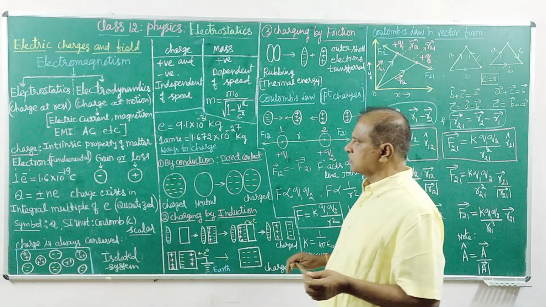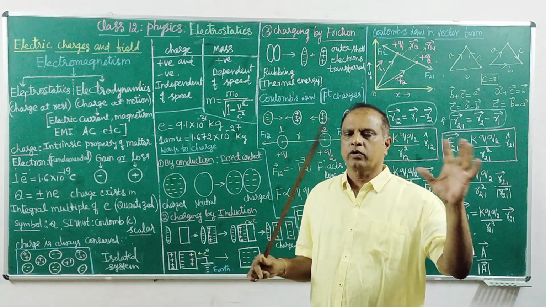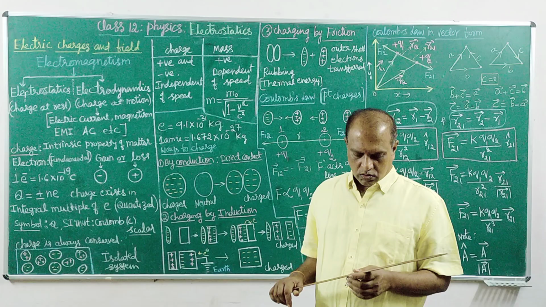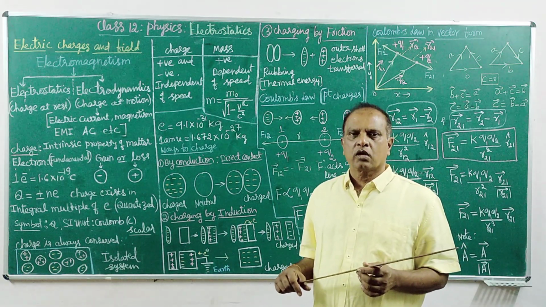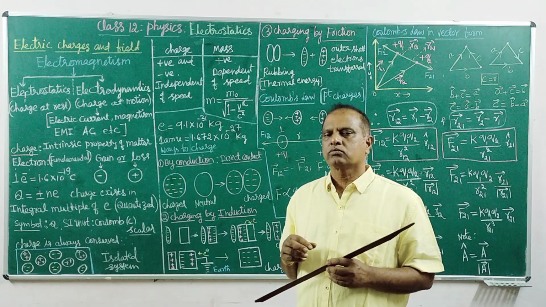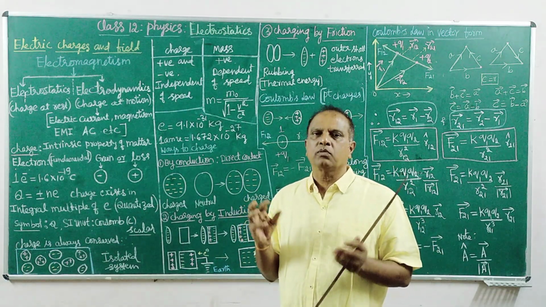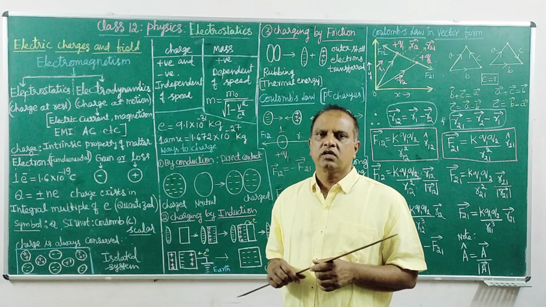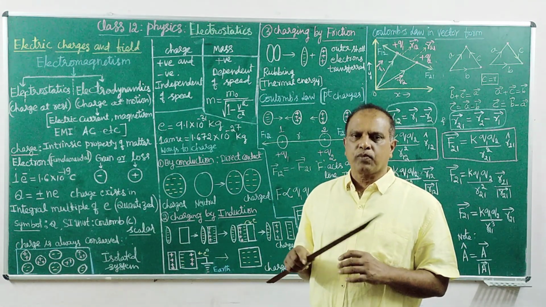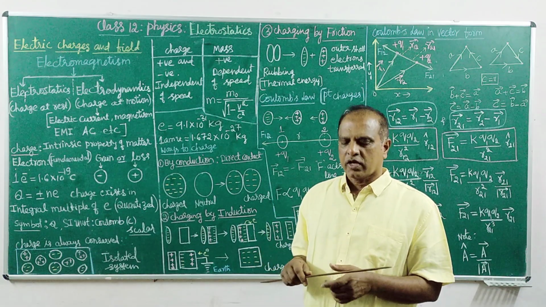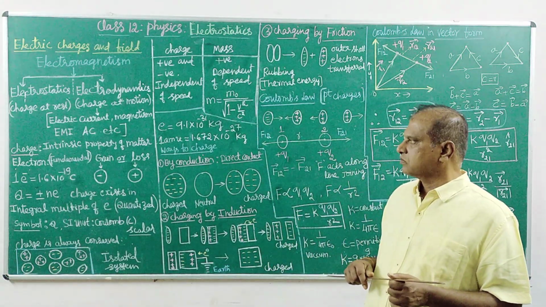These electrons form an electron cloud around the nucleus. In some materials, the outermost electrons are loosely bound, and these electrons can easily pass through the material.